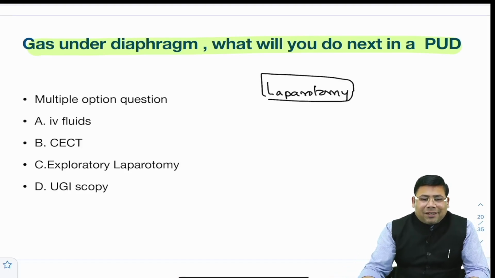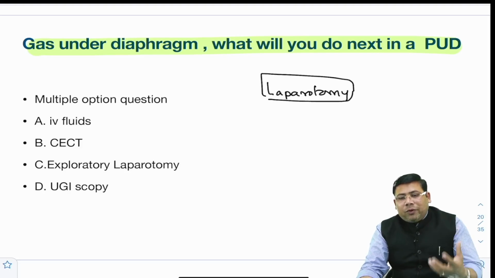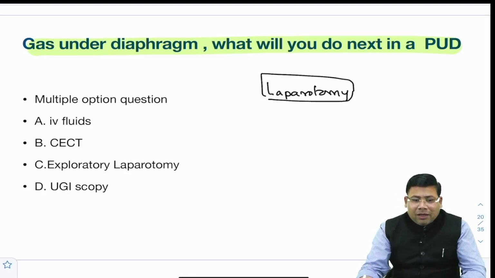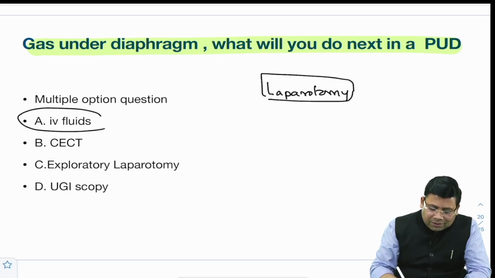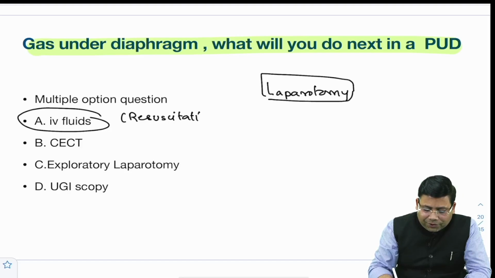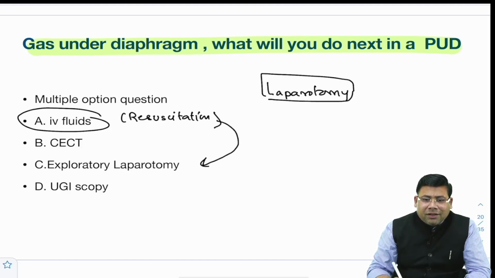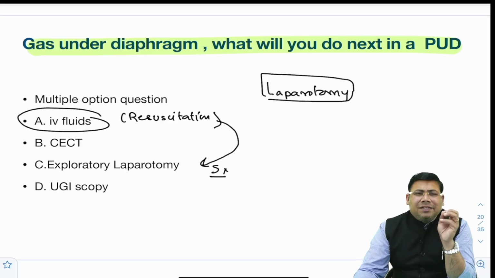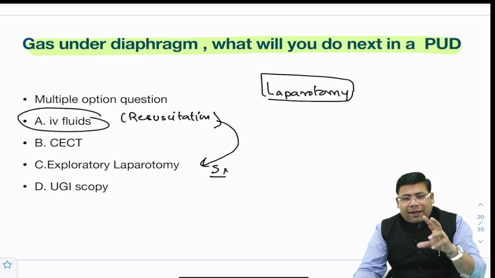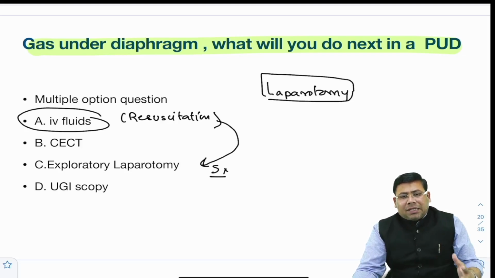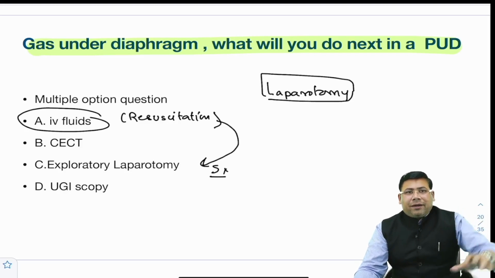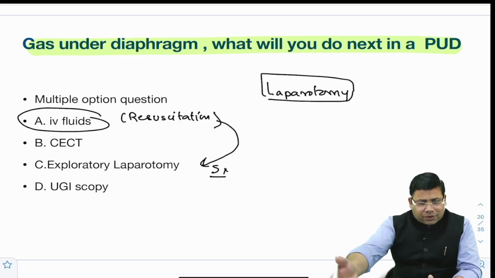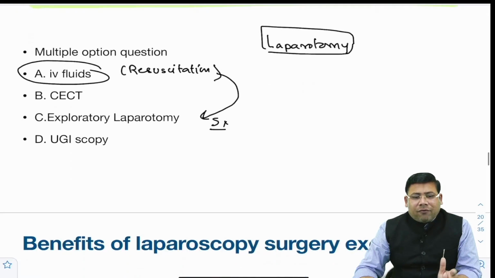But however, try to understand what you will do next. If you have a patient with gas under the diaphragm, the first thing that you need to do is the resuscitation of the patient, because if it is hemodynamically unstable, you cannot take the patient for surgery. So first resuscitation and followed by surgery. So A followed by C would have been the answer, because INICET is known for its confusing character of questions. This is a very easy question, but what should be done next? You cannot say, okay, let's directly take him to OT. First you have to give some fluid, stabilize the patient, then you take him. So the answer is A followed by C.